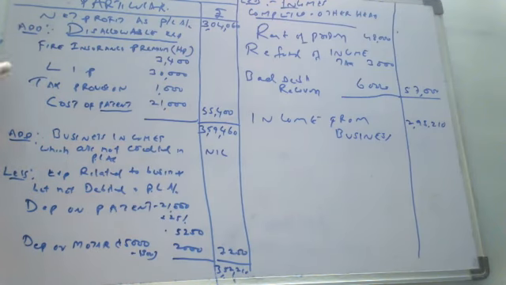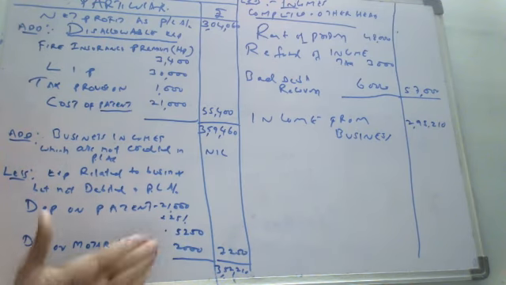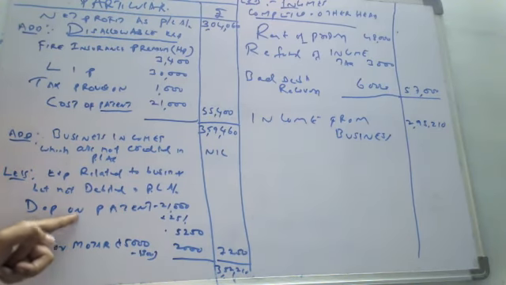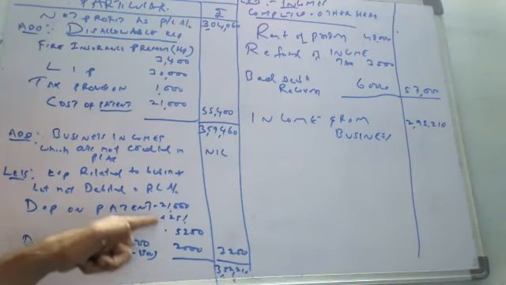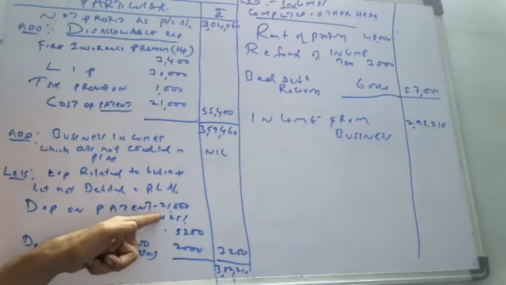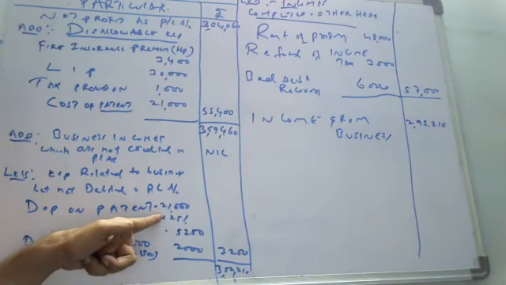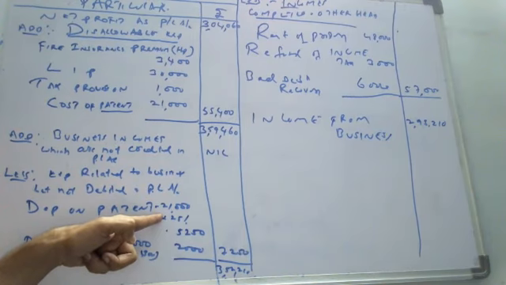There are two add sections and less sections. You have to find expenses concerned with the business but not debited, maybe in other information, like depreciation of motor car. Actually it is 15,000, but only 30,000 entered. The extra you have to enter. Similarly, any depreciation on fixed assets or intangible assets. As I told you, on patents, if you see the material, you have to calculate at the rate of 25% depreciation. It is a fixed rate, 25% on patents only, not on other assets. For other assets, the percentage will differ.